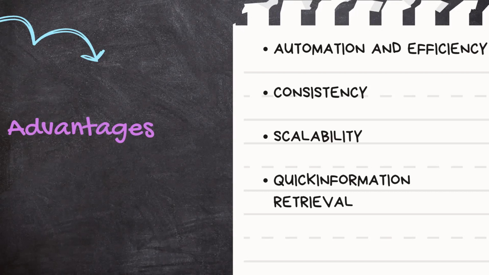Scalability. Text classification models can handle a massive amount of data, making it possible to process and categorize text at a scale that would be challenging or impossible to achieve manually. Quick information retrieval. Once texts are categorized, they can be quickly retrieved based on their label. This aids in information retrieval, allowing users to find relevant documents or data efficiently. These advantages collectively contribute to enhancing decision making, improving workflow, and optimizing resource utilization across a wide range of applications, from customer service to research and beyond.